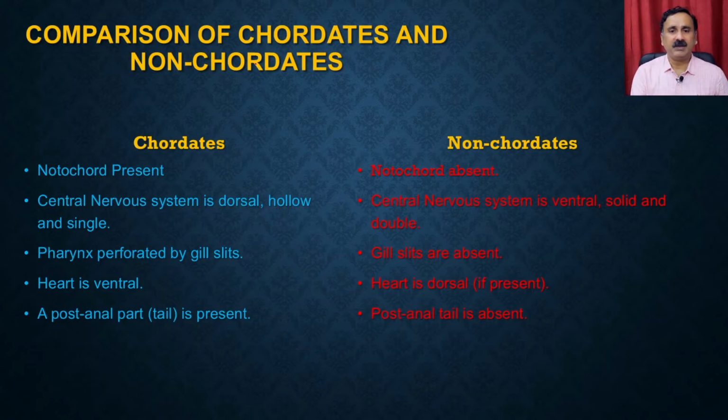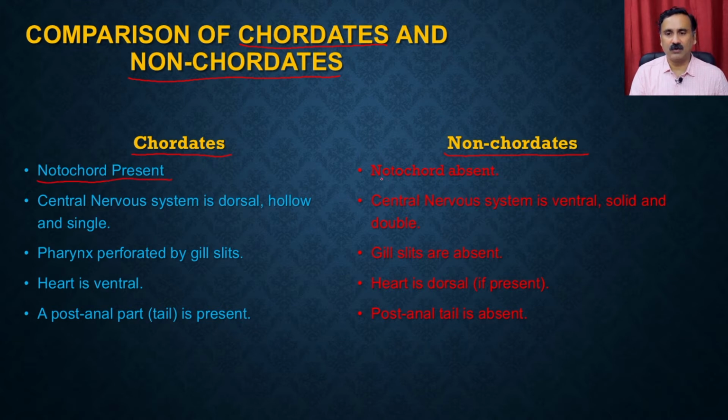What is the difference between the chordata and the non-chordata? We have listed some of the classical differences. These are the properties of the chordata, and these are the properties of the non-chordata. In the chordata the notochord is present.